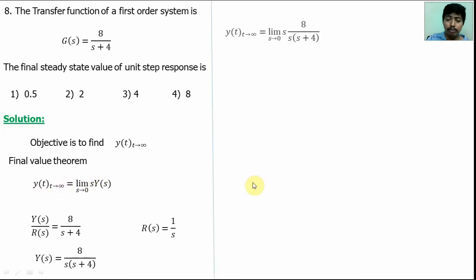So y(t) at t is equal to infinity is equal to limit s tends to 0 of s into 8 by s into s plus 4. s will be cancelled. When you apply the limit s equals 0, the answer will be 2. So option 2 is correct.